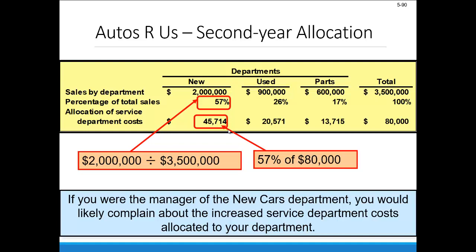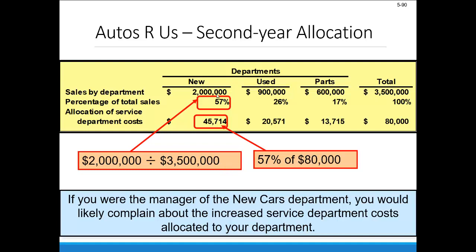And now they're being allocated 57% of the $80,000 service department costs, or $45,714. Used car department is being allocated 26% of those costs because they've generated 26% of overall company sales. And then parts now is only generating 17% of total sales, so they only get allocated 17% of those service department costs. Now, we can see the problem here.